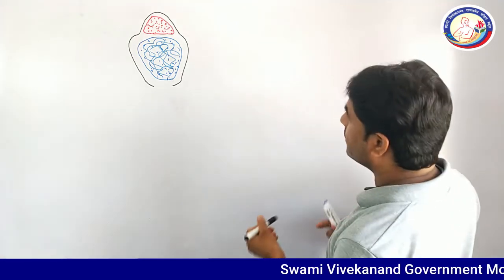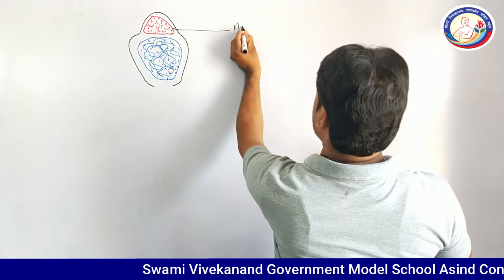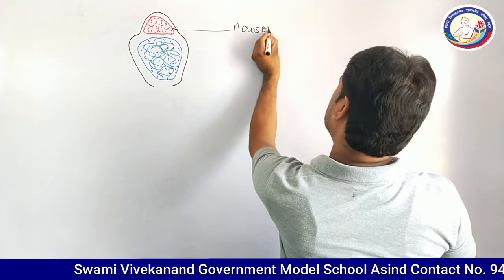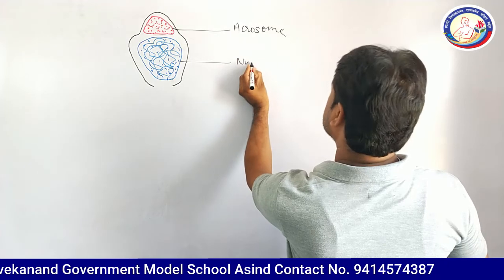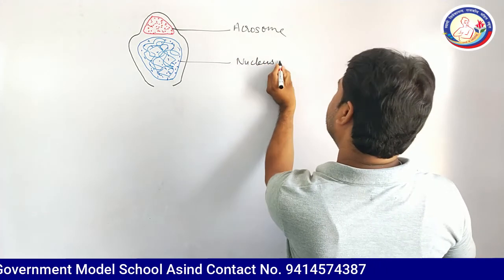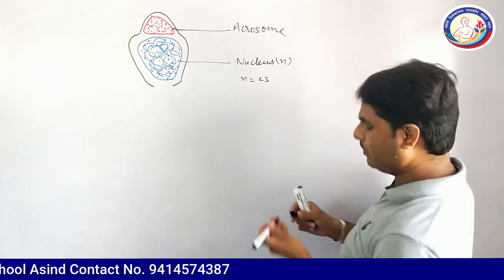So this is the acrosome, this is the nucleus, that is haploid, or you can say n equals 23.